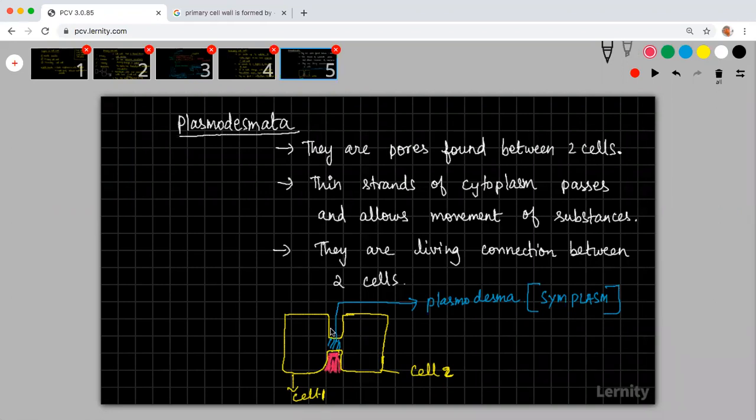This part, which is not living, is called the apoplasm. I'll explain. It's time. I haven't said it yet. I'm just drawing the picture.